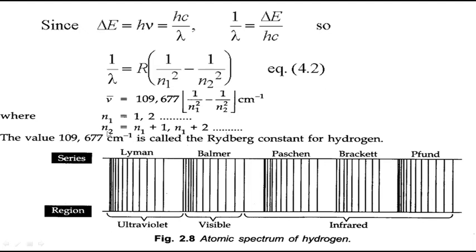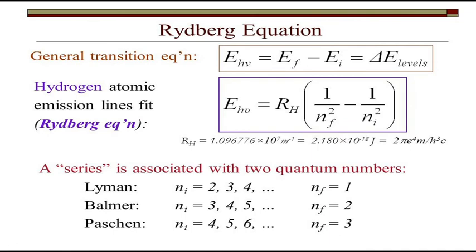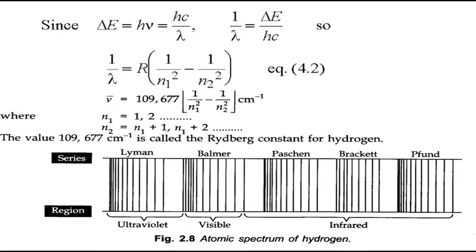Got it? This value is called the Rydberg's constant. All this information is how the derivation has come, and the final value you need to remember is the wave number of any transition, which is 109677 into 1 by n1 square minus 1 by n2 square centimeter inverse.